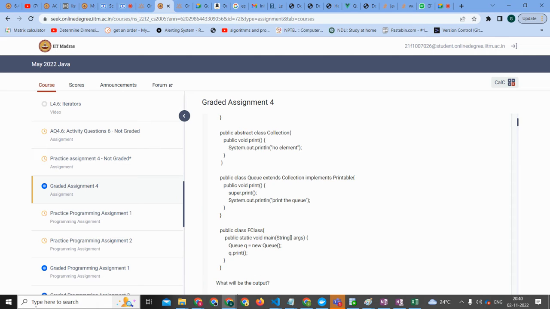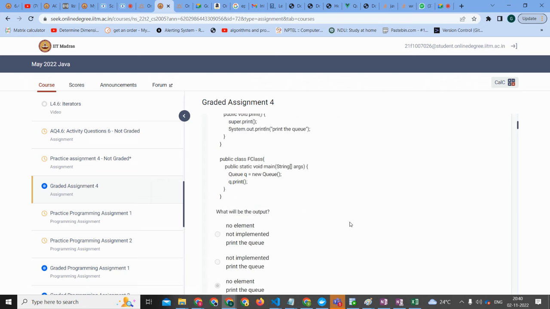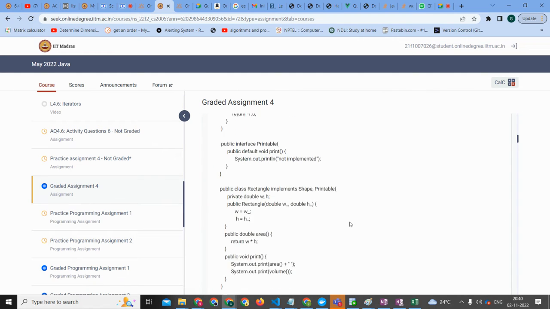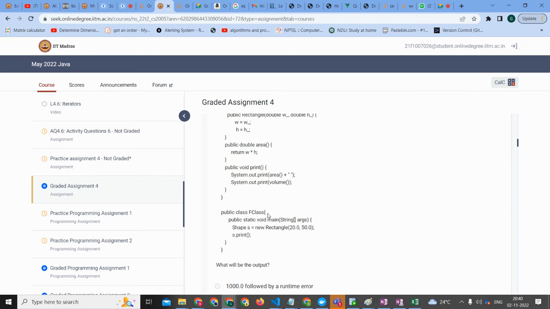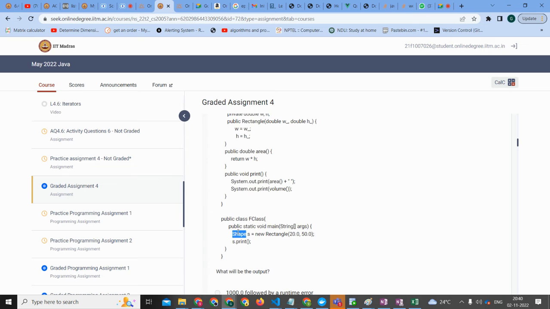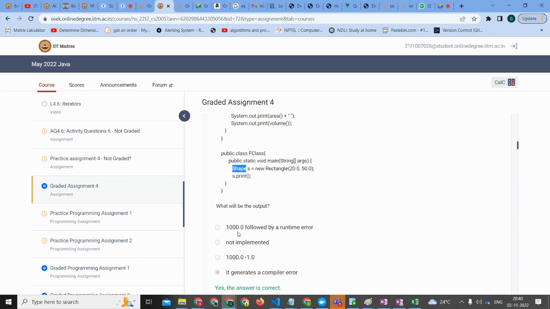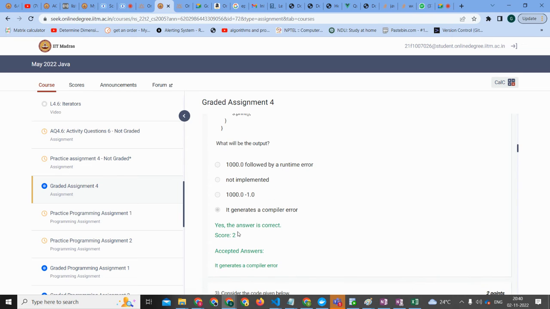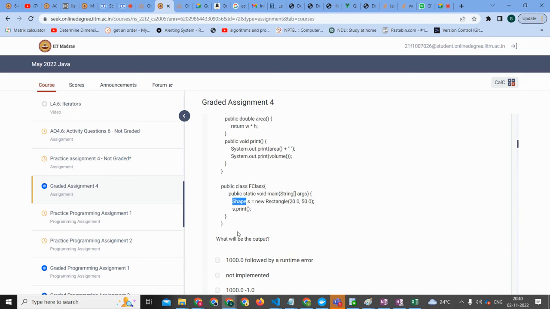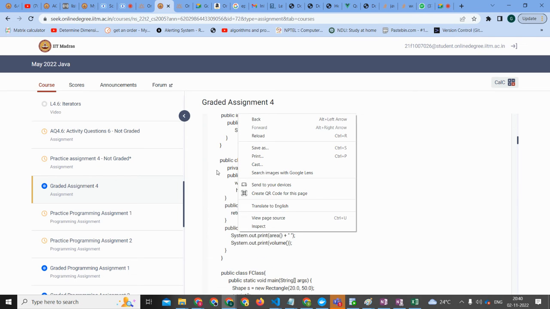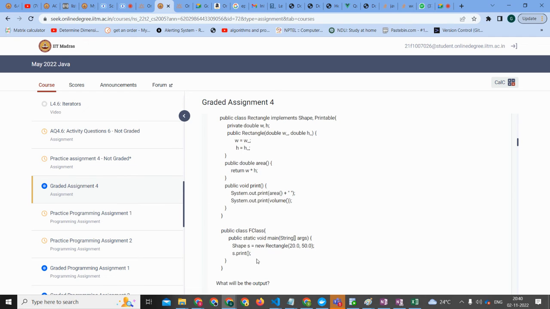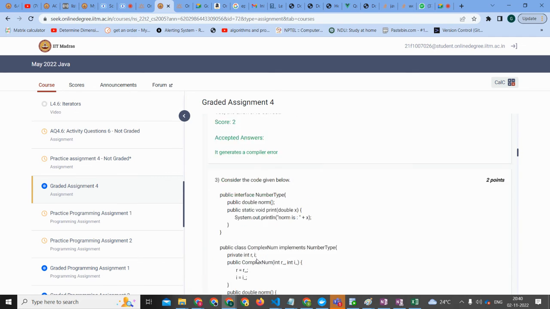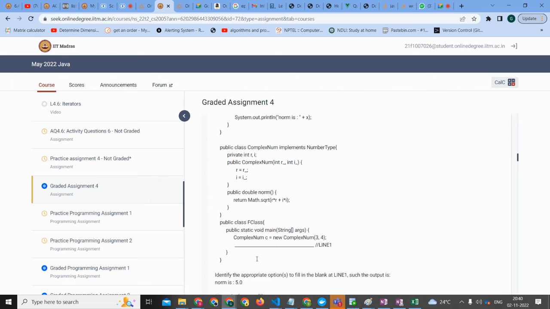I'm making sure you understand the concepts. So it will generate a compile error because of the shape. This question we saw is a compile error, giving shape. If it has the print method, then it would not be an error. If the shape has got a print method, just the print method is more than enough, then it will print the correct required answer. Then due to dynamic dispatch, it will go to the child method.